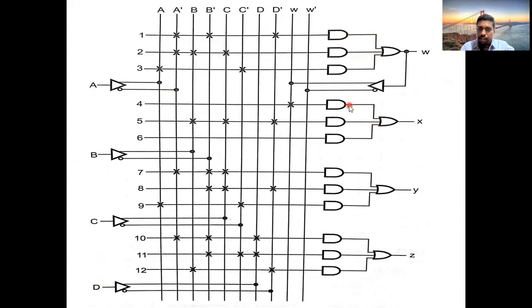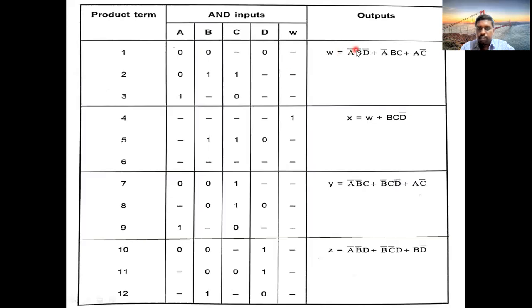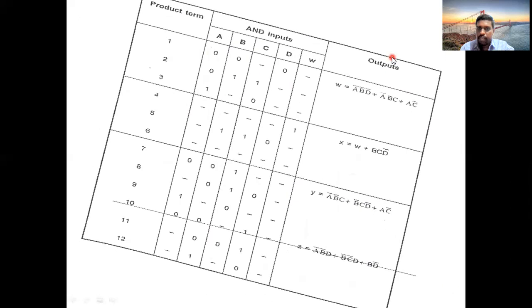See here, we don't have any star marks here. Here no star marks. No star marks are there for OR gates. That means OR gates are fixed. We find star mark connections in the AND gates. That's why only AND gates are programmable. Okay. So what is the equation of W? See the previous table. See, 3 product terms are there. So take 3 AND gates, connect these 3 AND gates to an OR gate.